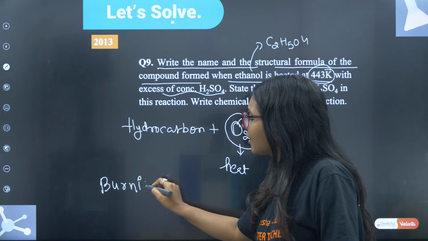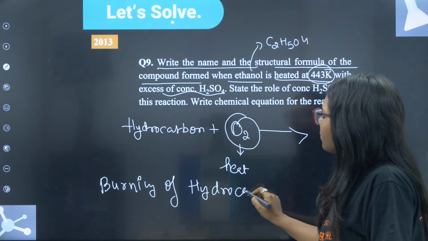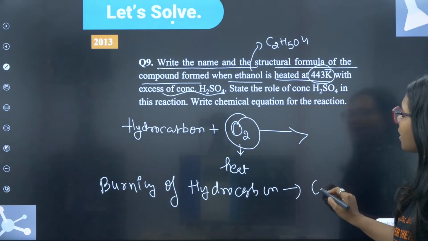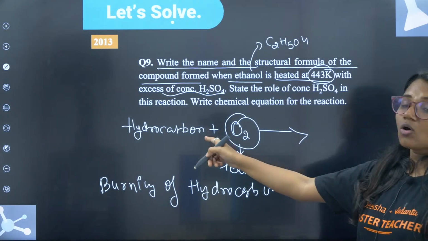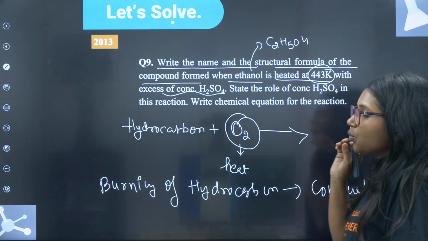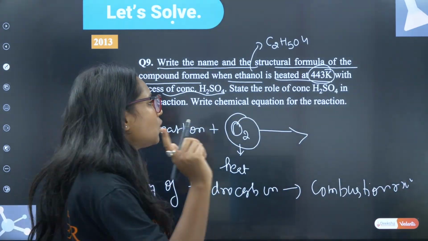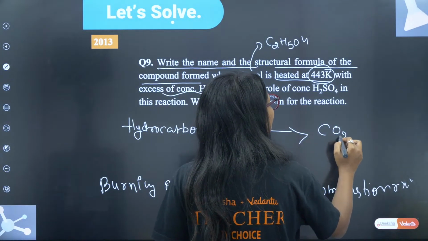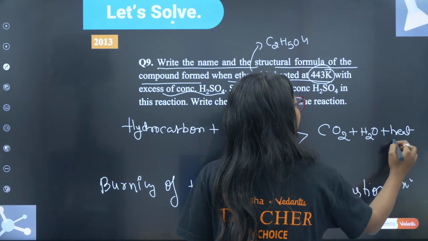Burning of hydrocarbon is combustion reaction, or reacting of hydrocarbon with O2. This is also called the combustion reaction. No matter what hydrocarbon you are burning, your end product will be CO2 gas and water and heat and light.